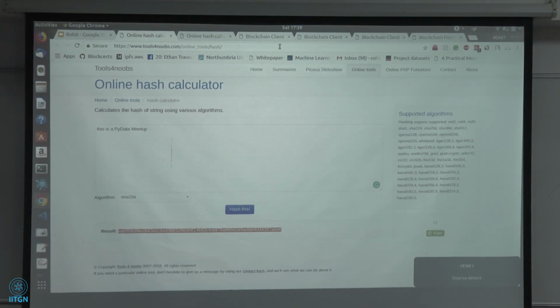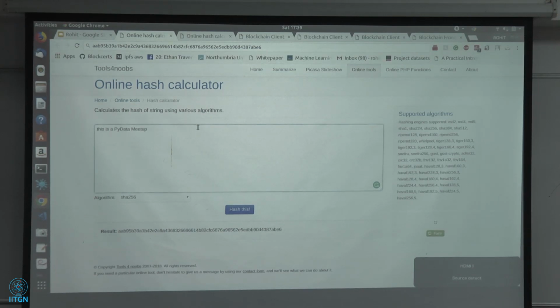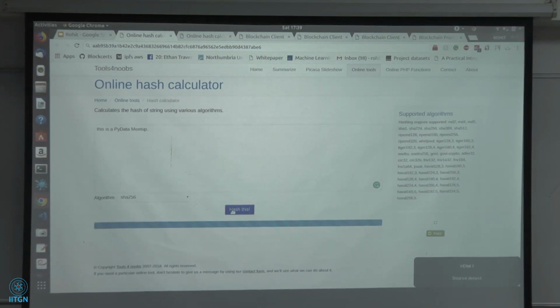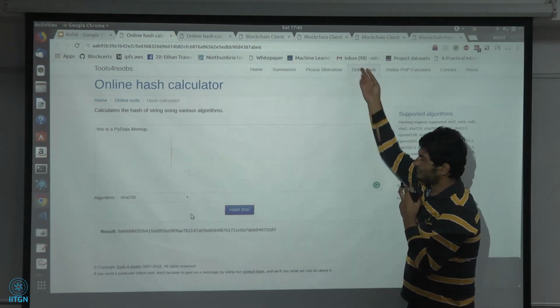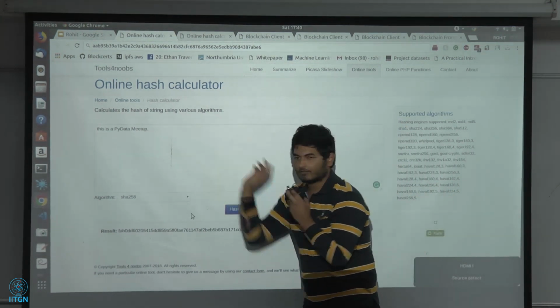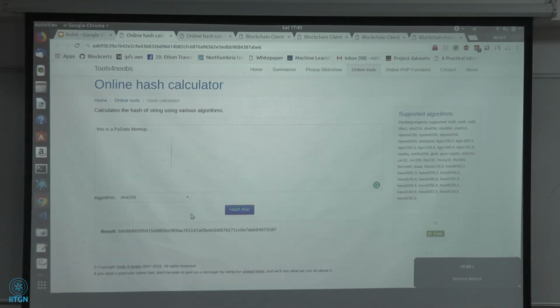Now let's copy the hash and paste it here just to check and match it with another sentence. I just put a full stop after the end of the sentence. This is a PyData Meetup dot. So now if I calculate the hash, this is my new hash. Now you will not see any similarity between this hash and the previous calculated hash, whereas I have just only inserted a dot. And there is no similarity between this and this, so it is completely unpredictable.